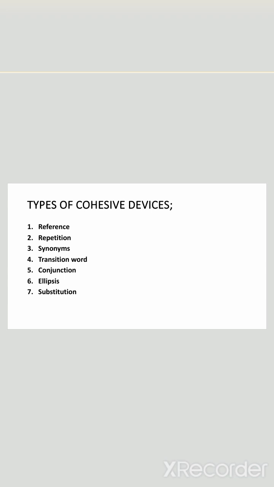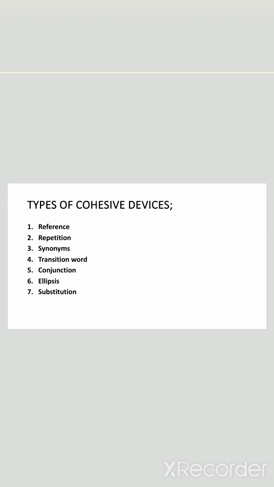The next one is transition words. Using words like however, therefore, thus to connect ideas. For example, I went to the beach and then I went swimming. In this example, the transition word then is used to connect two ideas and shows the sequence of events. It helps to make the sentence flow smoothly and clearly.